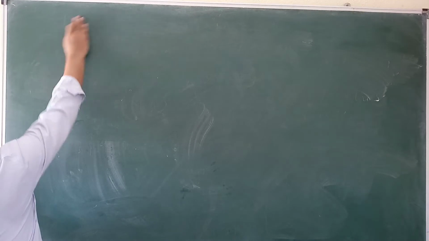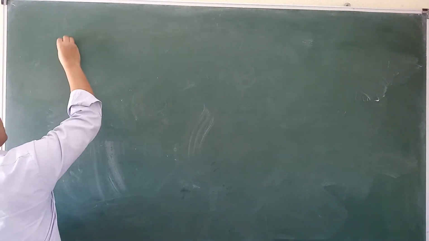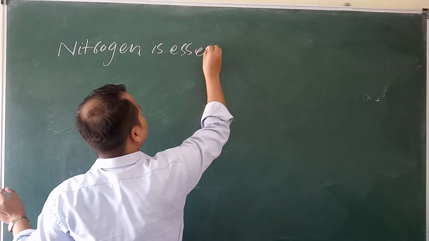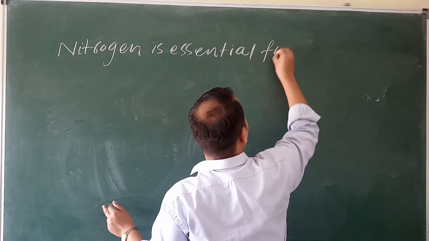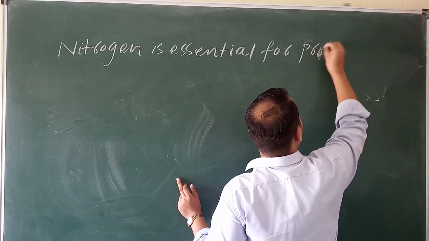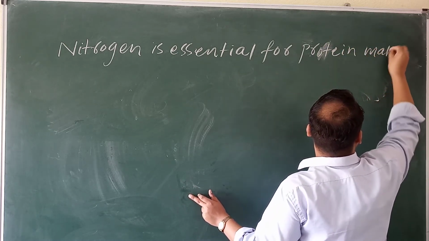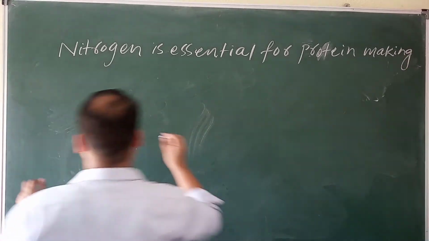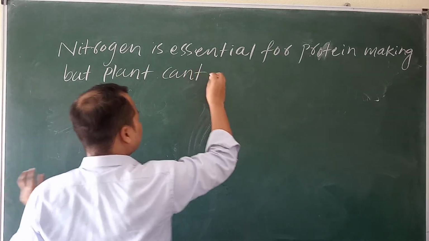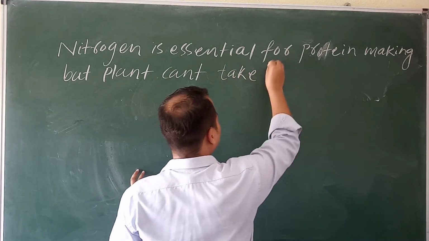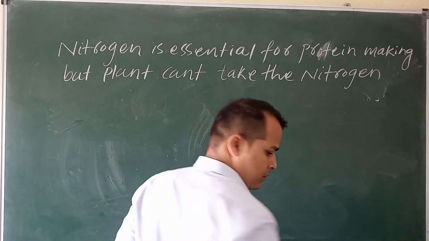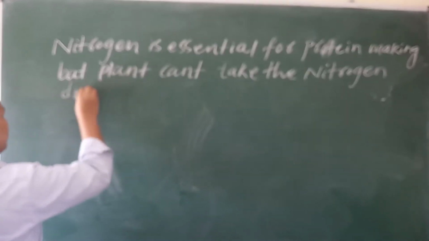Nitrogen is essential for protein making, but plants cannot take the nitrogen directly.